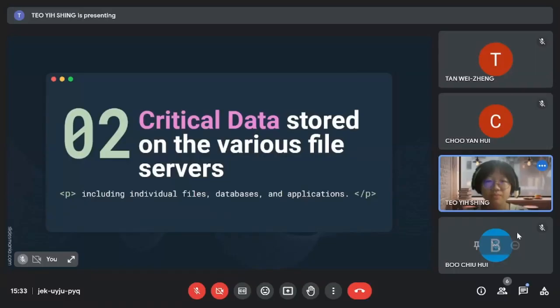Thank you to our group leader, Winston. Good afternoon, everyone. My name is Teo Yin Xing, and I am a group member of our cybersecurity team. I'm responsible for presenting the results of our risk assessment for the critical data stored on the various file servers, which include individual files, databases, and applications.